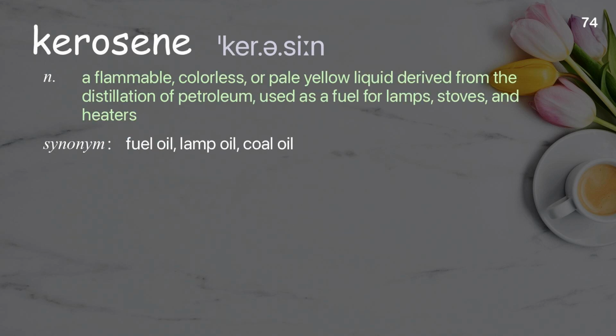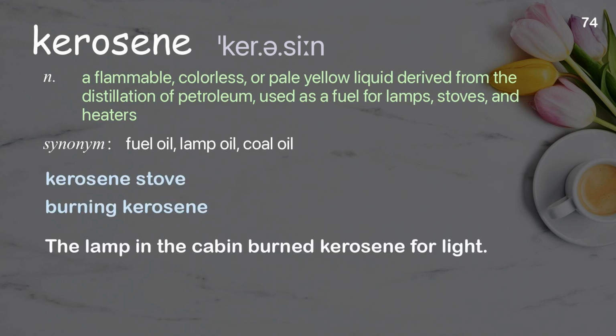Kerosene. A flammable, colorless, or pale yellow liquid derived from the distillation of petroleum, used as a fuel for lamps, stoves, and heaters. Examples: kerosene stove. Burning kerosene. The lamp in the cabin burned kerosene for light.